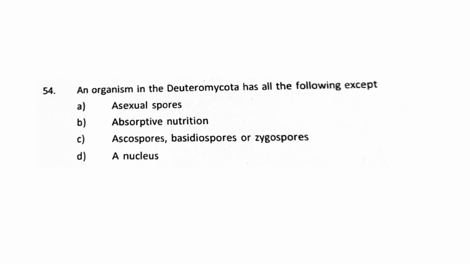So our next question is: an organism in the Deuteromycota has all the following except A, asexual spores, B, absorptive nutrition, C, ascospores, basidiospores, zygospores, and D, a nucleus. Now first of all, they have mentioned it's a Deuteromycota, which is also known as fungi imperfecti.